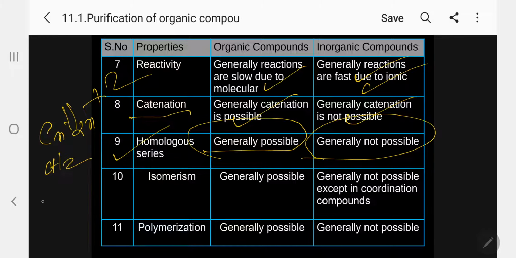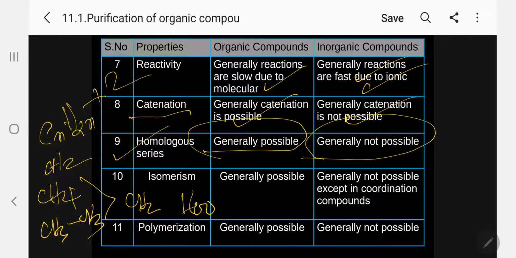Let me give a specific example. Methane, CH4, and ethane, saturated hydrocarbons, alkanes. See, the difference is CH2. In the same way, take formic acid, HCOOH, and acetic acid; the difference is CH2. So from the lower member to the higher member, the successive member will differ by CH2.